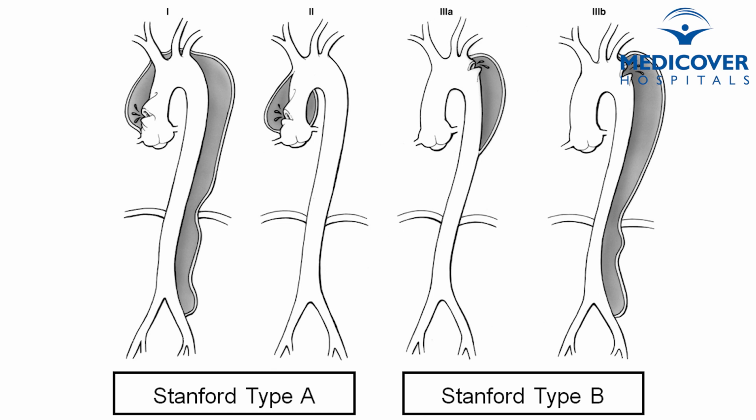The third type is called retro type A dissection, where the dissection flap starts in the descending aorta after the subclavian, but goes into the arch or ascending aorta. But in the arch and ascending aorta, there is no tear in the aorta, only the flap is there. So these are the three common types of dissections.